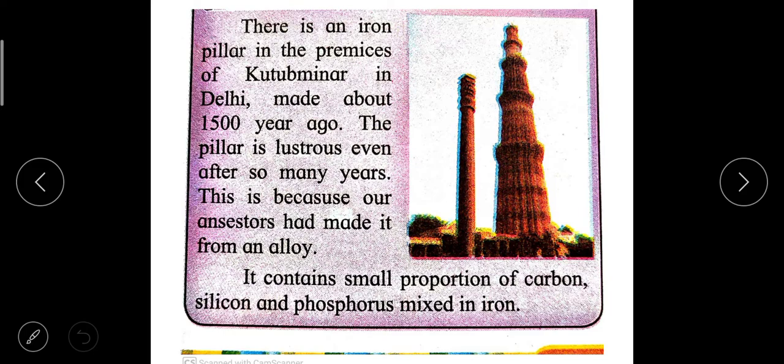It contains a small proportion of carbon, silicon and phosphorus. These carbon, silicon and phosphorus are non-metals. These are mixed with the iron. So iron is a metal. So alloy is made up from the combination of metals and non-metals for formation of the pillars in the Qutub Minar. So this is the advantage of alloy.